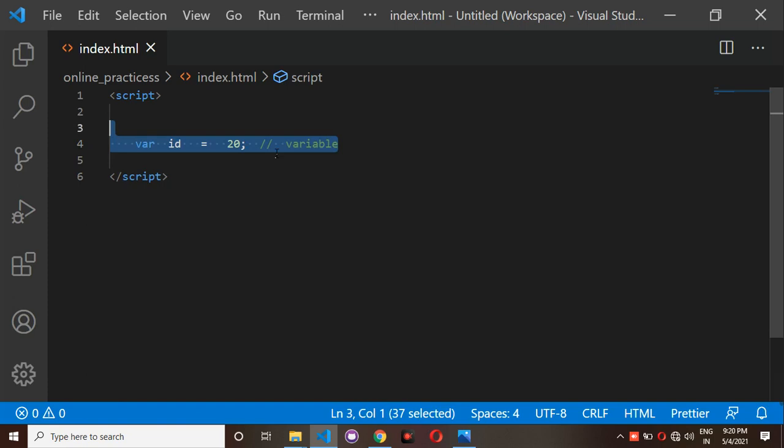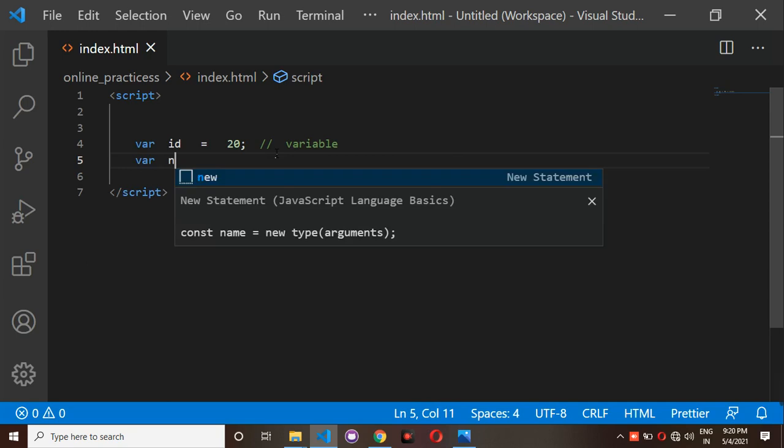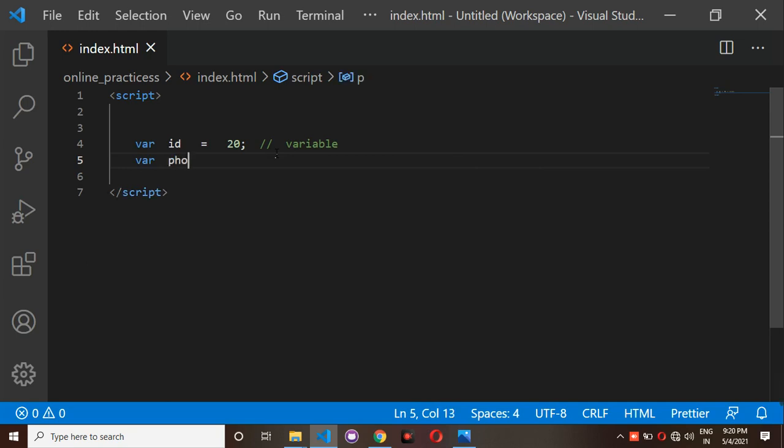In the same way, we can create another variable, for example var phoneNumber is equal to 88. This is also a kind of number. This is a number type data. What is this two forward slashes? If you write two forward slashes, it is a single line comment. Comments are meaningful messages.